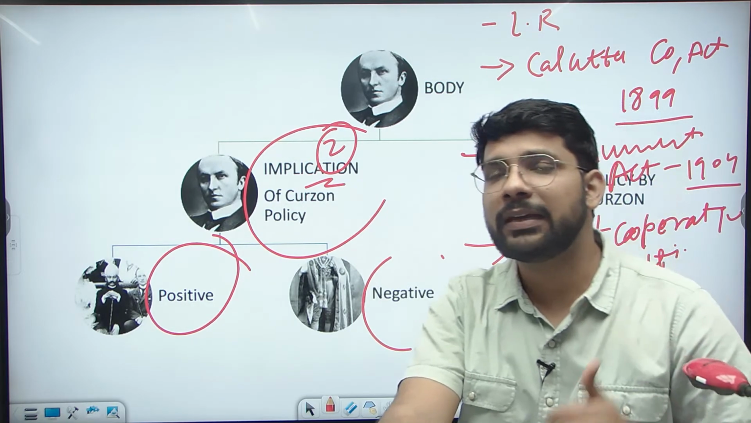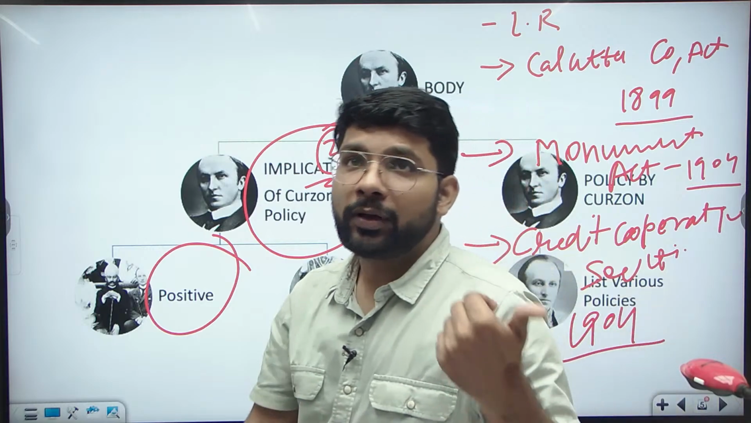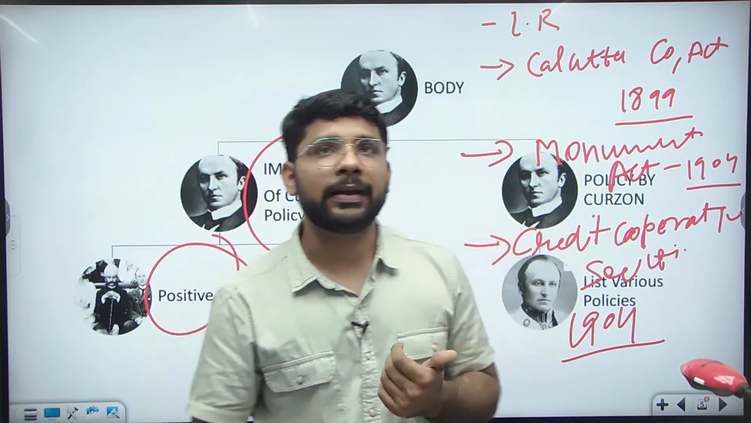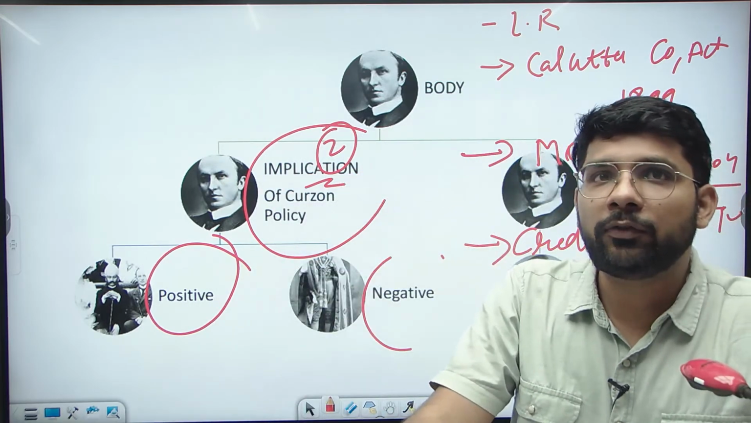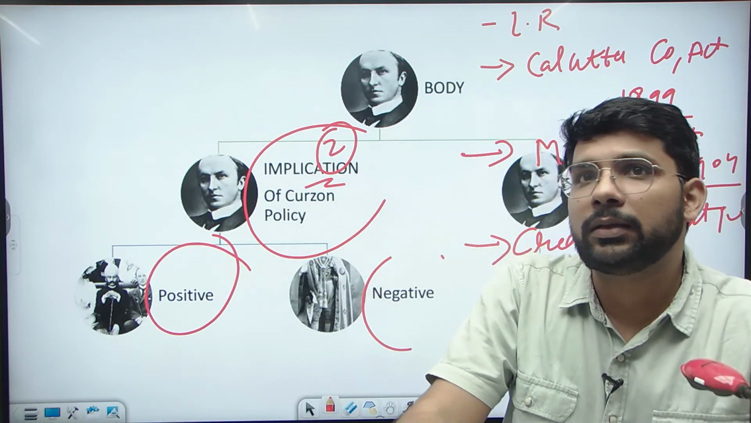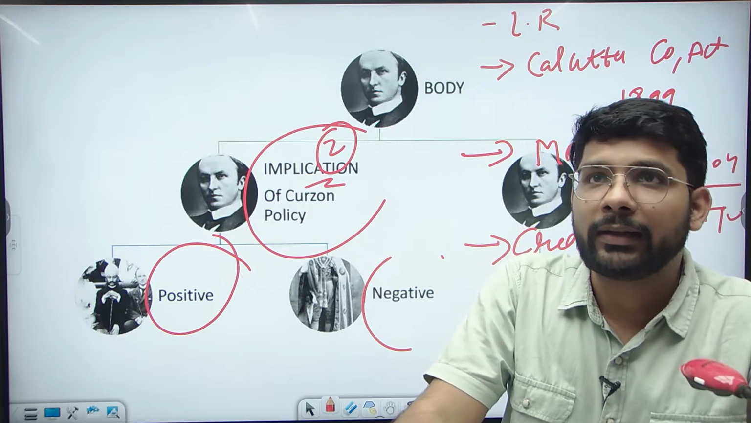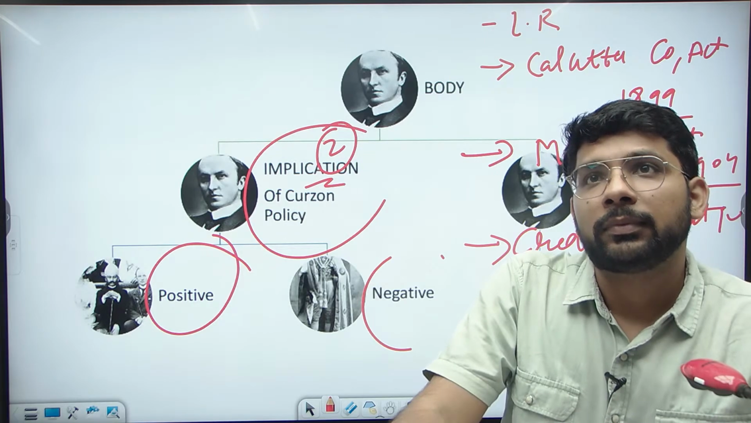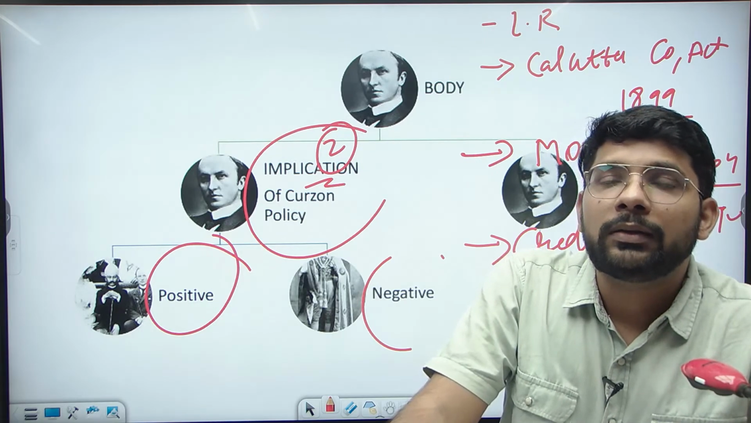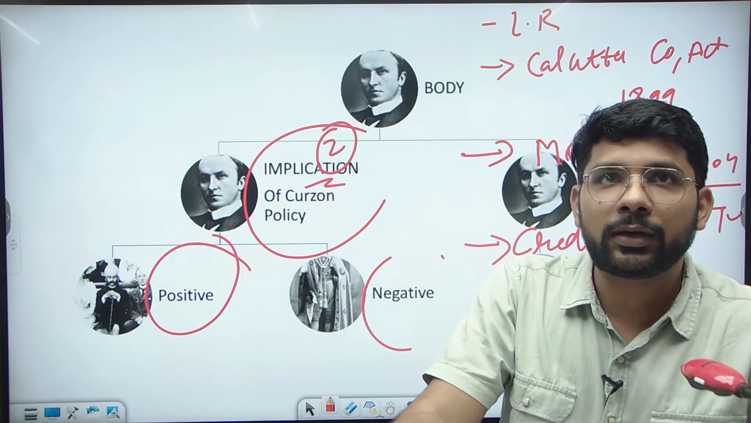So here are the three legislative reforms mainly. You can write the Calcutta Corporation Act of 1899. Second is the Indian Monument Act of 1904. And the third is the Credit Society Act of 1904. These were the legislative reforms by Lord Curzon.